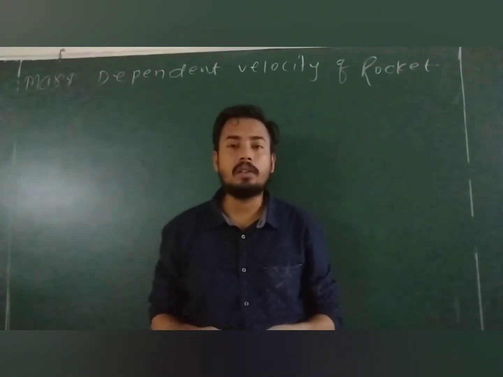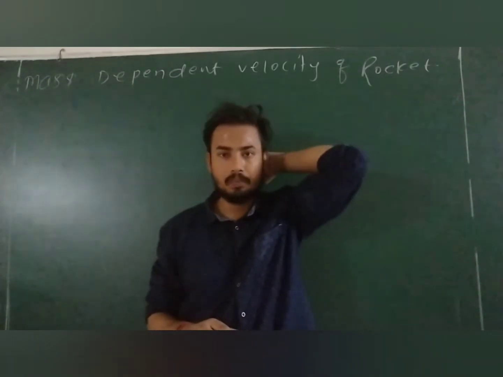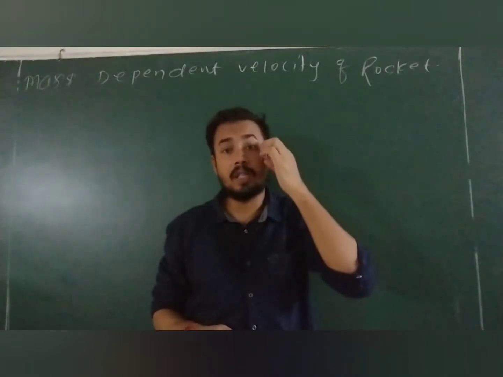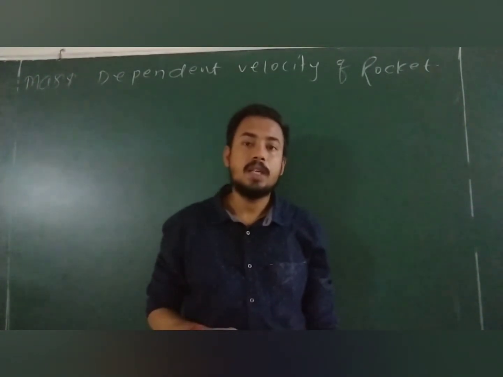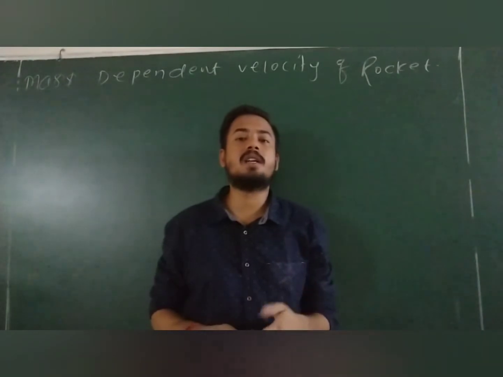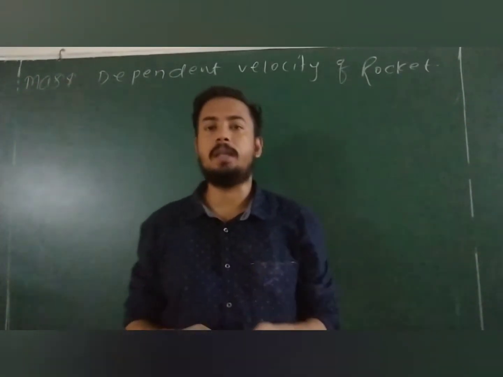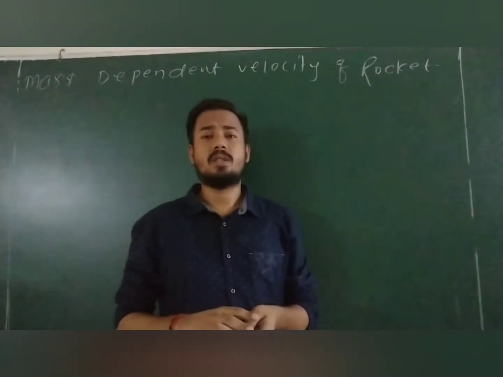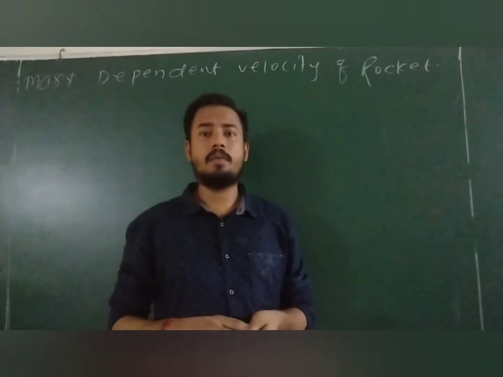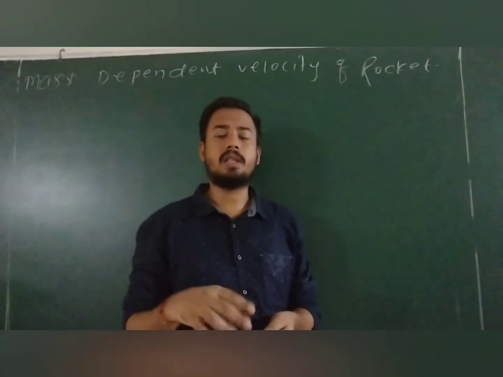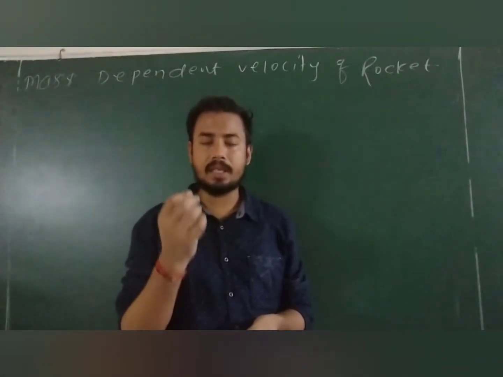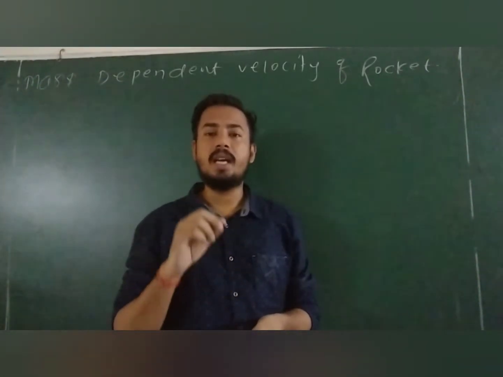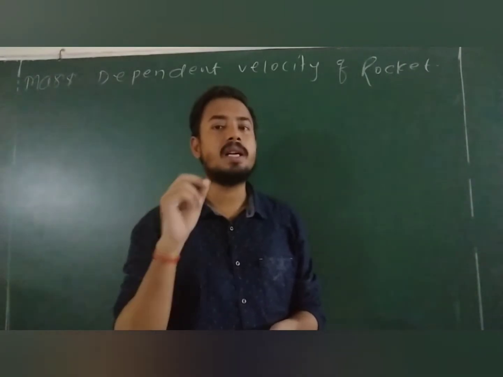So basically in the rocket, three types of concept we will discuss. First, thrust force. Second, time dependent velocity. And third, mass dependent velocity. Today we are here only to discuss mass dependent velocity. Here we will discuss basically three situations: at t is equal to 0, at t is equal to t, and at t is equal to t plus dt.